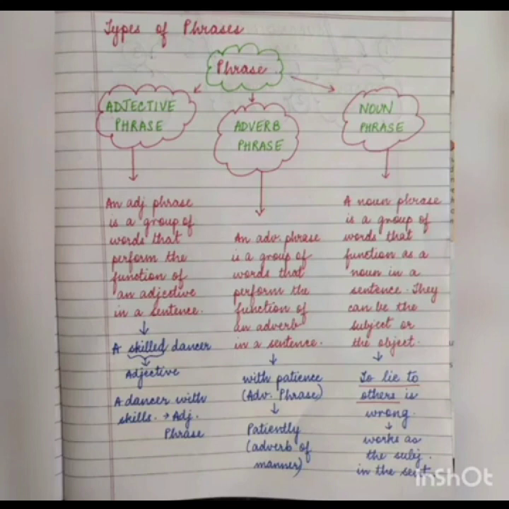What is wrong? To lie to others. So to lie to others becomes the subject of the sentence, right? What are we talking about in the sentence? We are talking about to lie to others, right? So to lie to others becomes the subject of the sentence, and we can also see that it is more than one word, right? So it becomes the noun phrase.